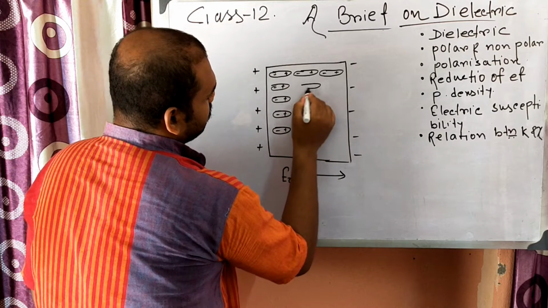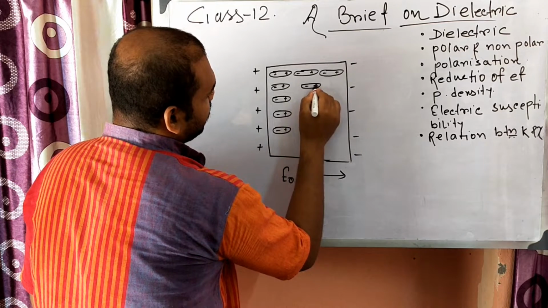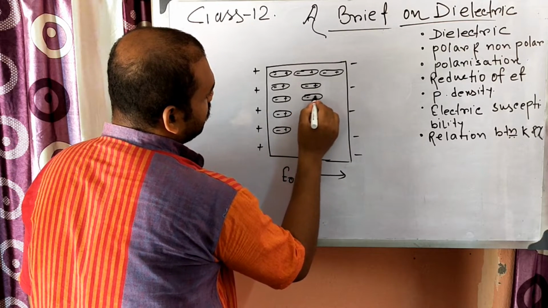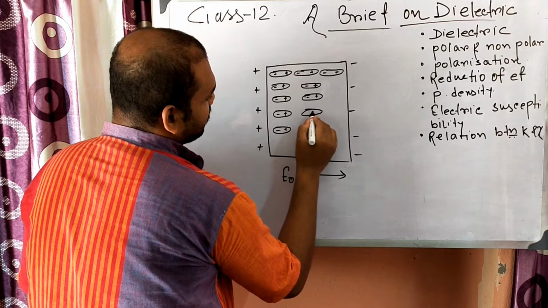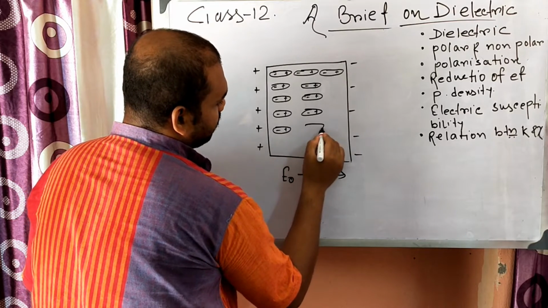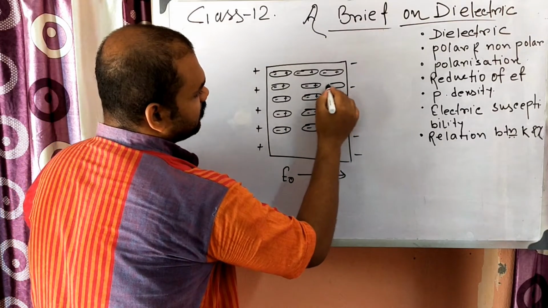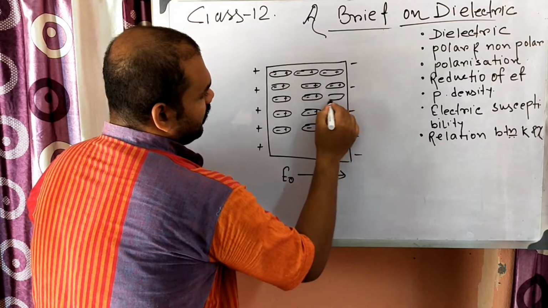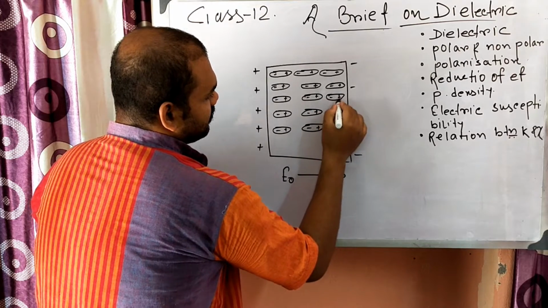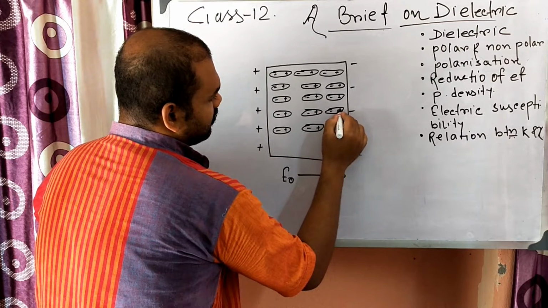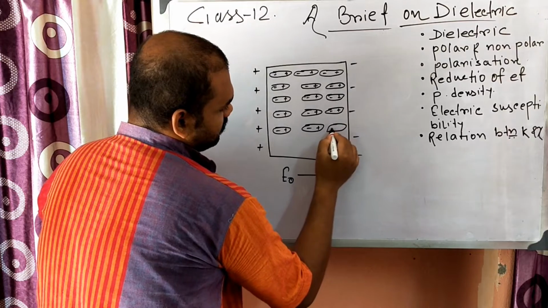So you will see there is a particular orientation, and this orientation happens because of the application of the electric field. Let me just finish the figure. Minus plus.